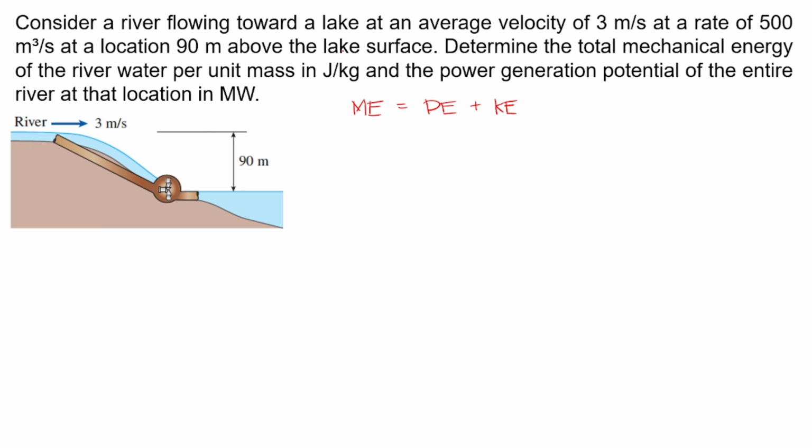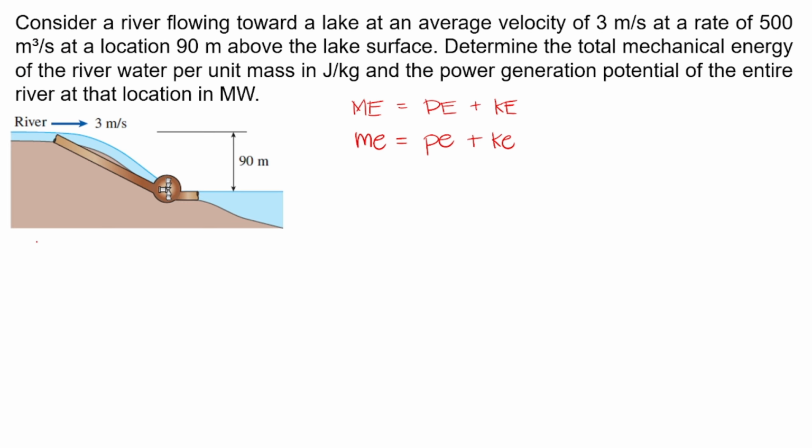Since it's per unit mass, again in thermodynamics, kapag per unit mass, we write it in small letters. So this is specific mechanical energy. This must be specific potential energy plus specific kinetic energy. So what are we given? We are given velocity, elevation, and we are also given 500 cubic meters per second. So what is that? That is a volume flow rate.